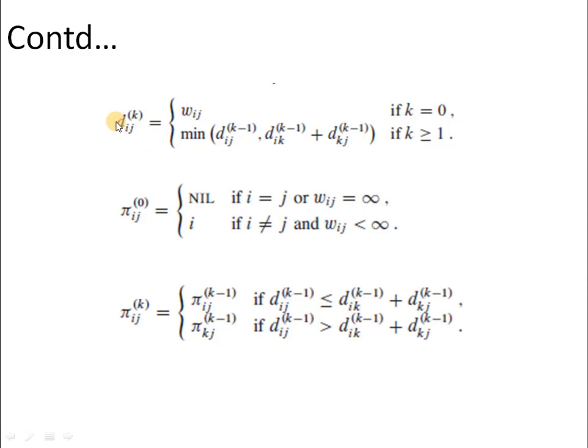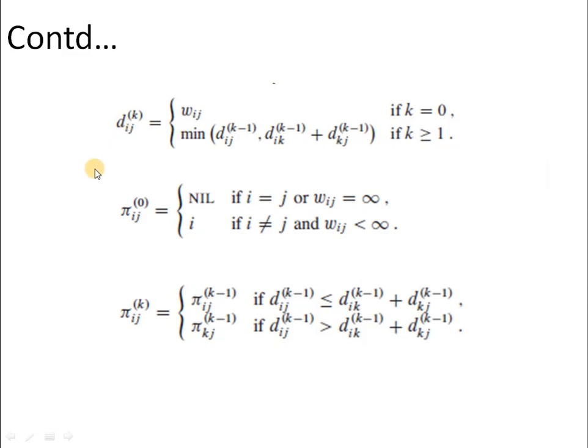If we list out the equation completely, then when k equals 0, that means we are at the initialization step. At that time, the value of dij is nothing but the weight value given in the graph via the direct edge weight values. And then with each iteration, we have to compute this minimum and store them.